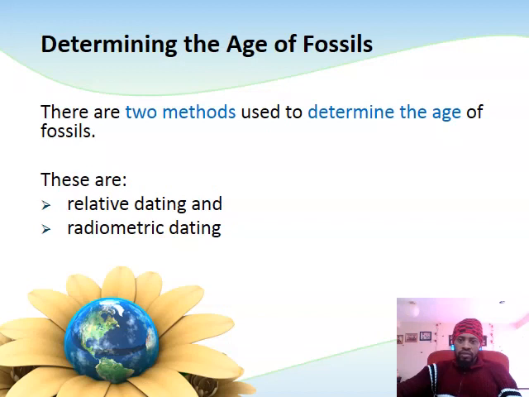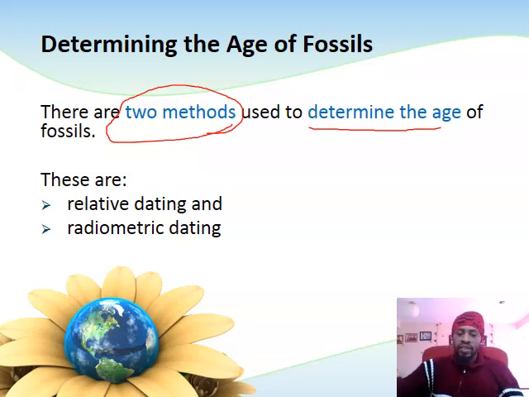Usually we have fossils and we are also given alongside the age of these fossils. But the question is, were we present at those moments such that we can be able to determine what age these fossils actually have? Methods have then been developed. So far there are 2 of them that have been developed so that they can be used to determine the age of the various fossils that are found in different excavation sites in the world. These include relative dating and radiometric dating that we are going to explore.